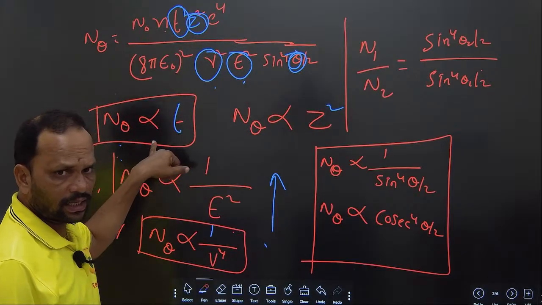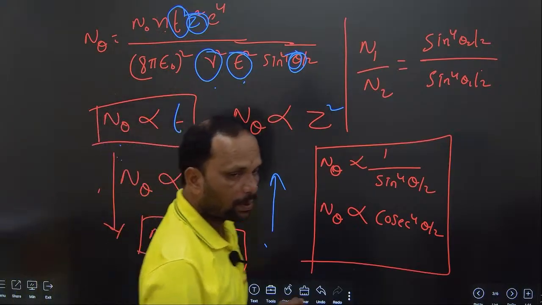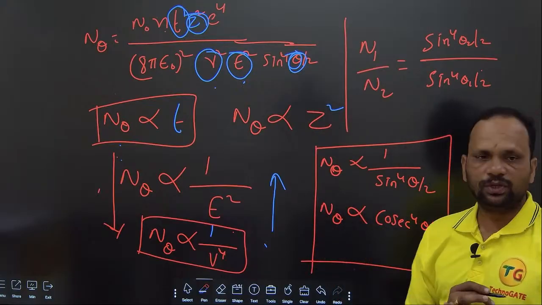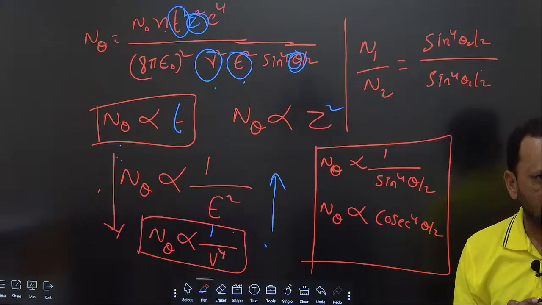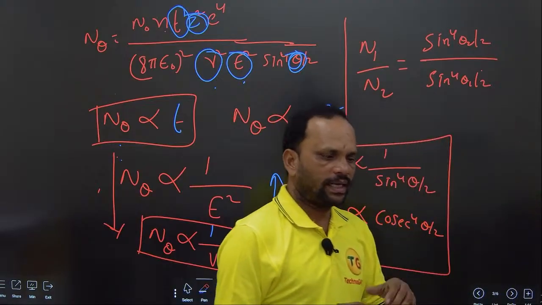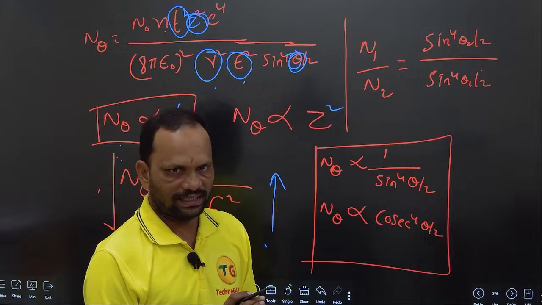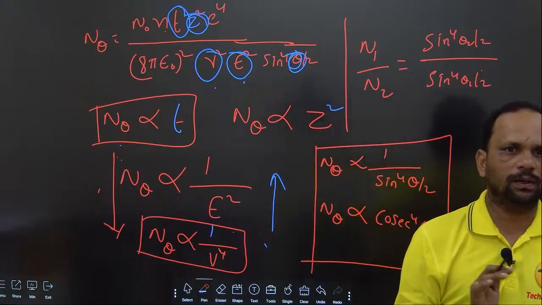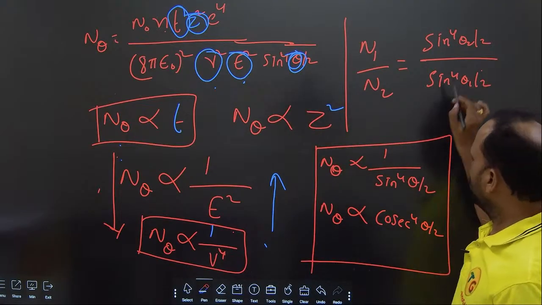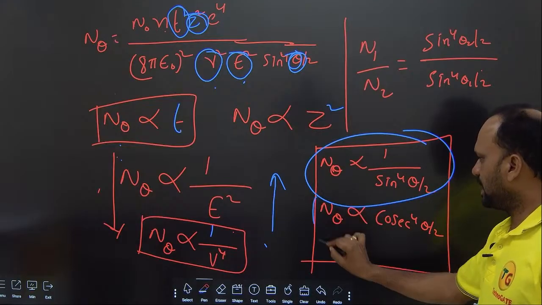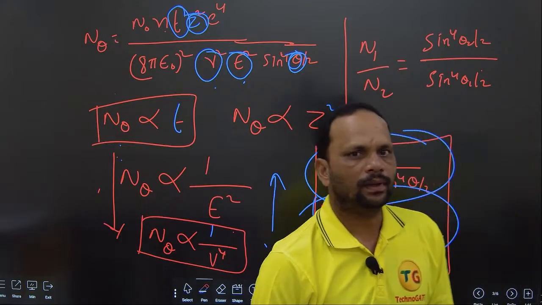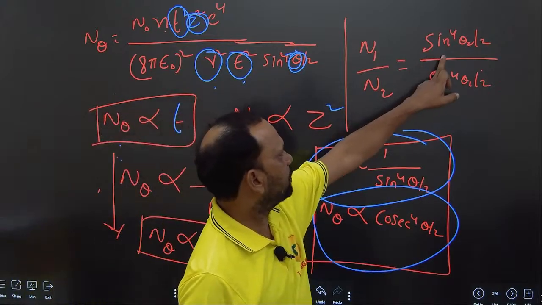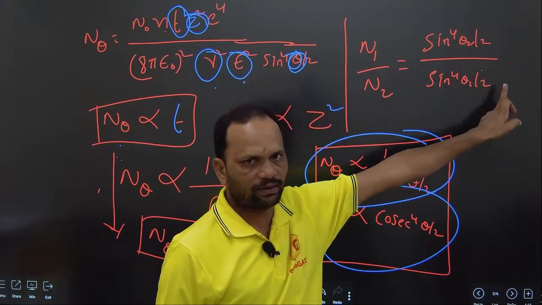Now n theta is directly proportional to t, n theta is directly proportional to z square, and n theta is inversely proportional to e square, where e is the kinetic energy. If the kinetic energy of the alpha particle is more, then the number of deviations of the alpha particles is less. N theta is inversely proportional to 1 by v power 4. And one more formula, n theta is inversely proportional to sin power 4 theta by 2, and we can write it like this also, cosecant power 4 theta by 2. And n1 by n2 is equal to sin power 4 theta 2 by 2 by sin power 4 theta 1 by 2, since it is inversely proportional.